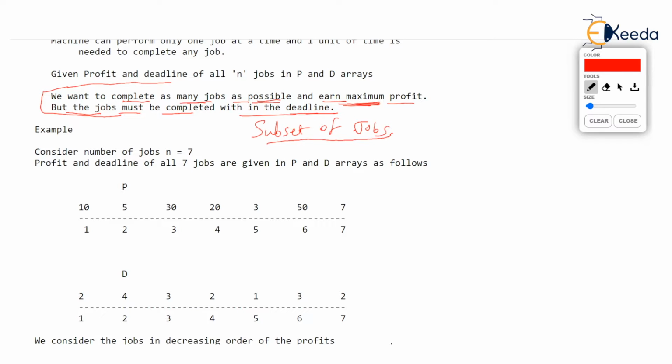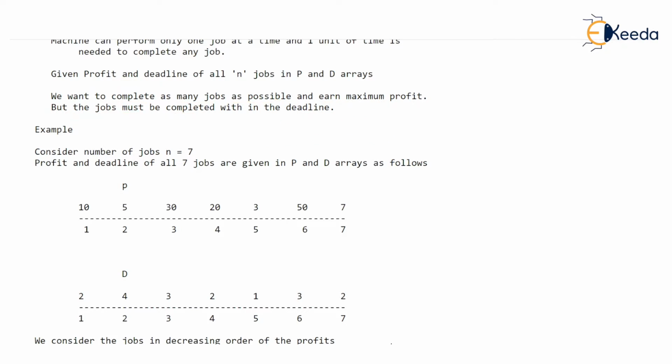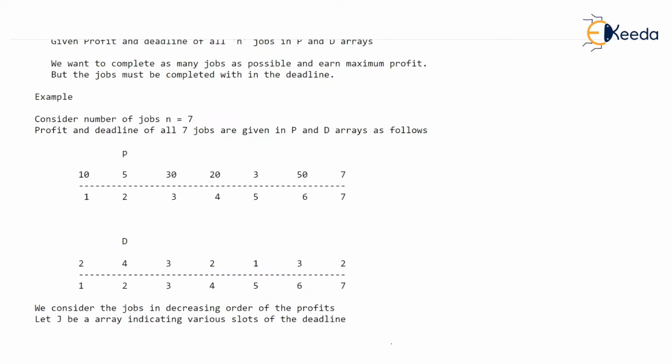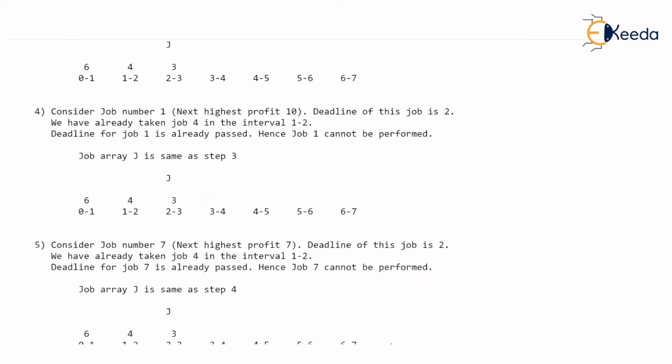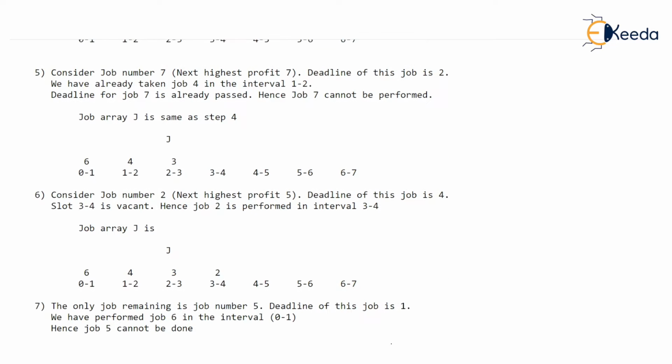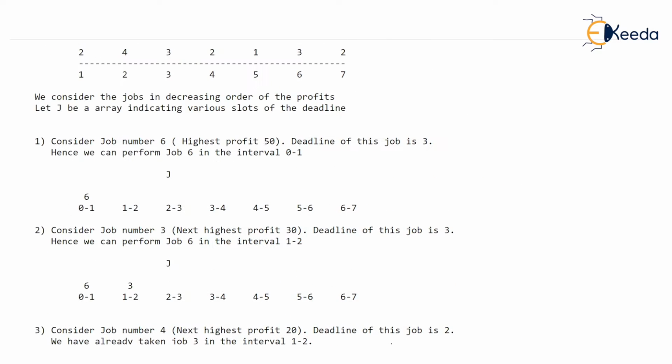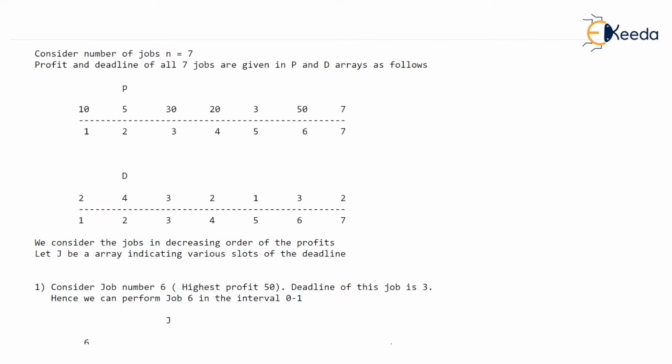Let's try to solve the given example. First, I will just solve it roughly, and then we will read out the contents given. I have solved it comprehensively over here by drawing some diagrams of arrays and all that. But let's see it roughly. Now you tell me, you want to earn maximum profit. That's your aim, isn't it? Come on. Your aim is to perform the jobs in such a way that you will earn maximum money. So what do you think?